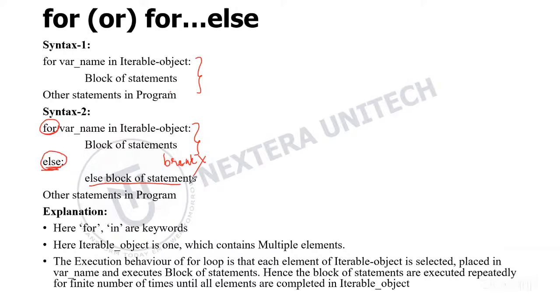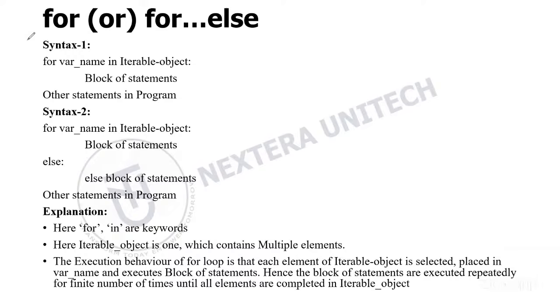That is, whatever statements are there will be executed. If there is some break statement inside your for loop and that condition became true and the loop has been broken, then this else block also will not be executed. So here the for and in are your keywords.